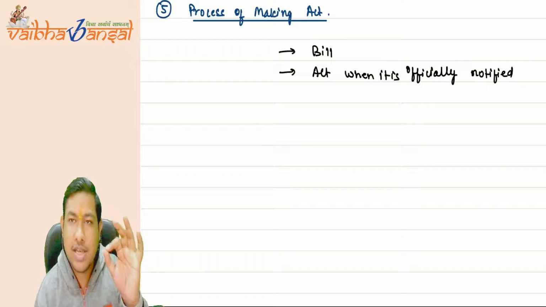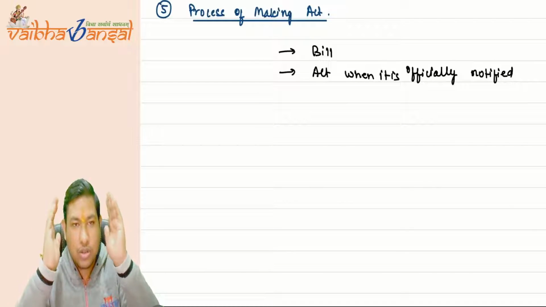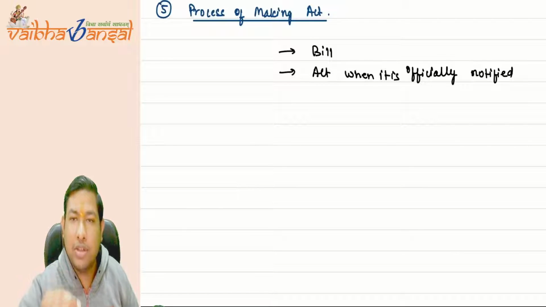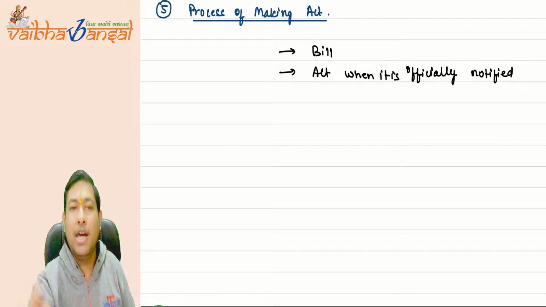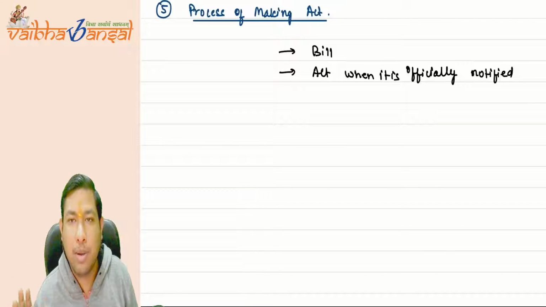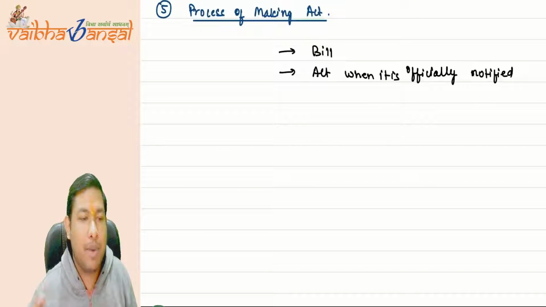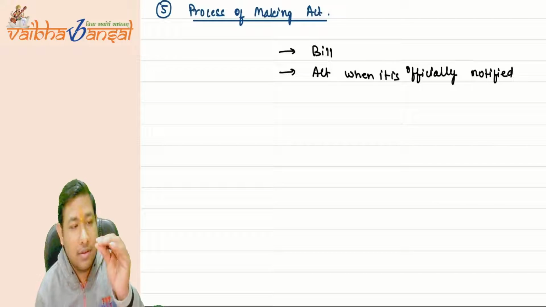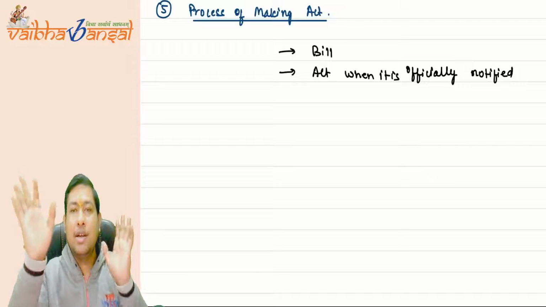So first, there is some thought process, there is some problem. To resolve that problem, the government of India thought something, and for that they made a bill, a document which is presented on the table of the Lok Sabha. Lok Sabha is also known as what? The lower house, or the house of the people. When the Lok Sabha passes that document, it goes to the Rajya Sabha.